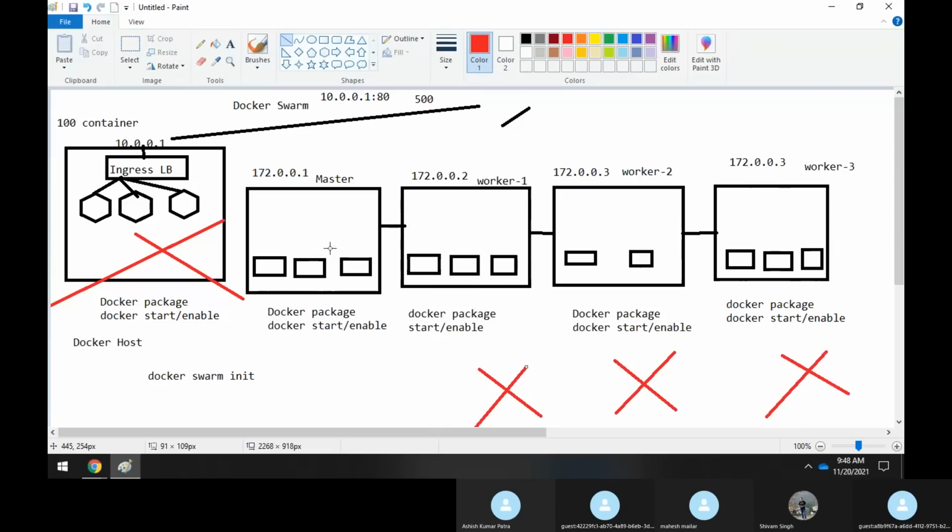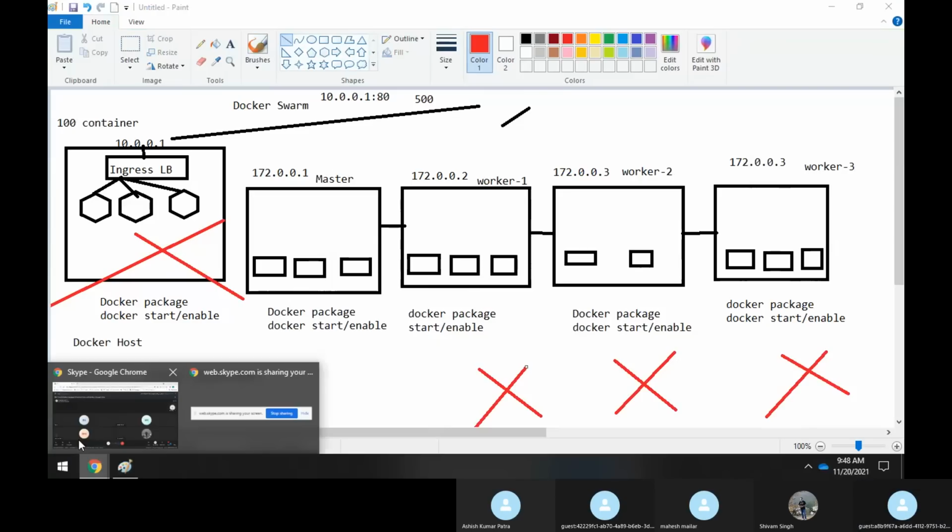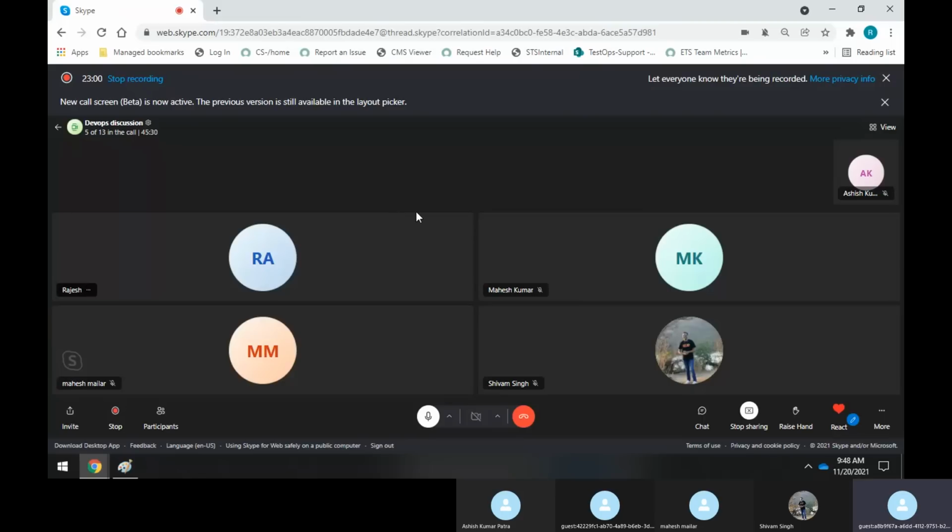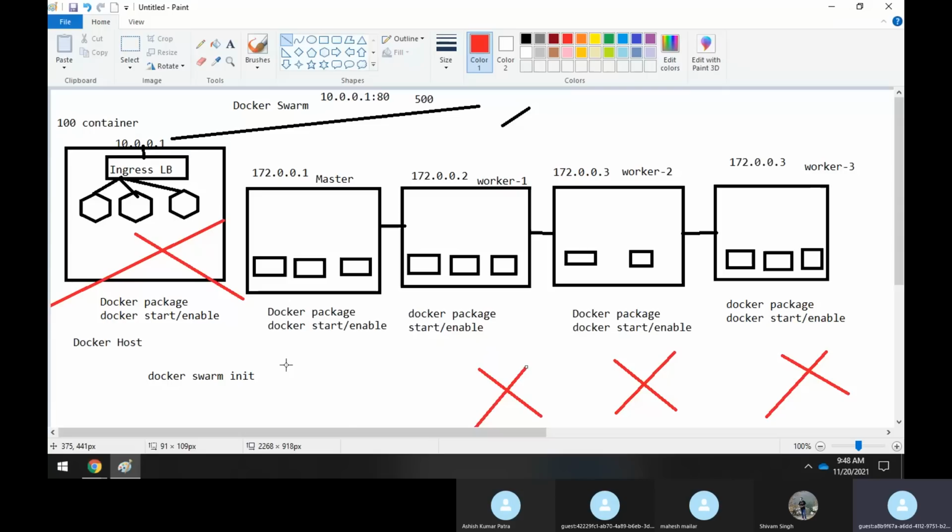Clear till here? Any doubts you have, you can ask me now itself. If you see the practical, we'll understand very well, but this is the scenario. This is what Docker Swarm does.